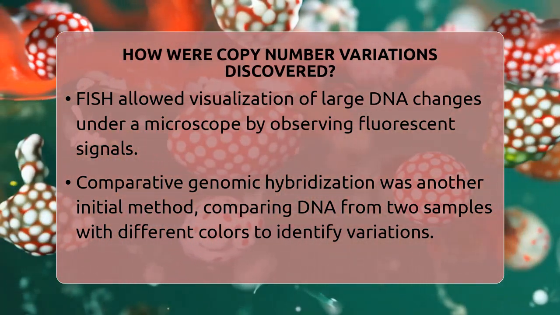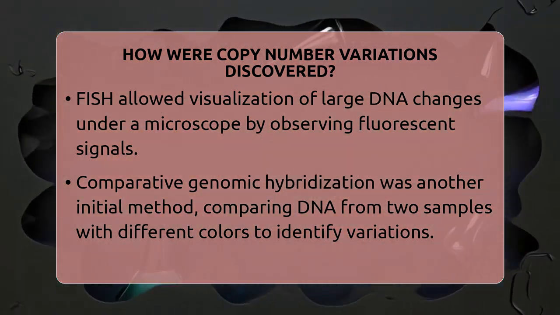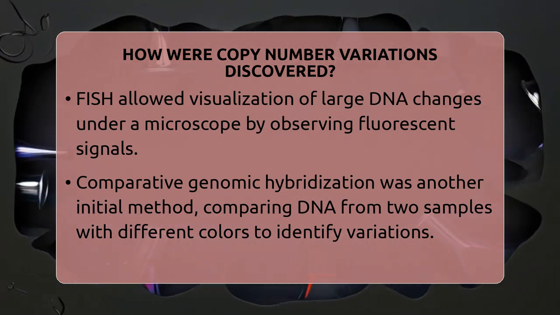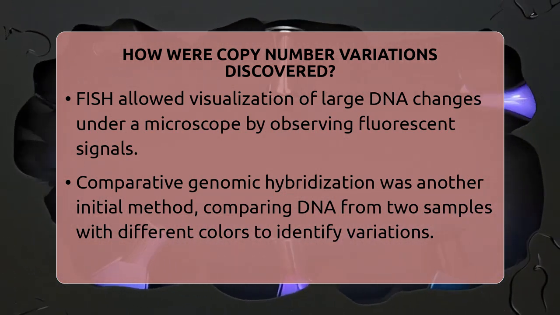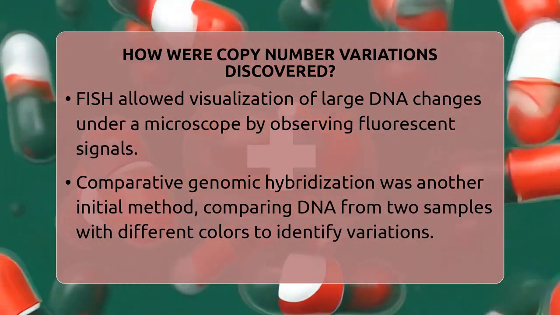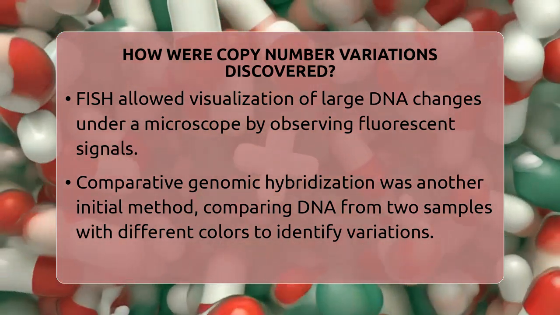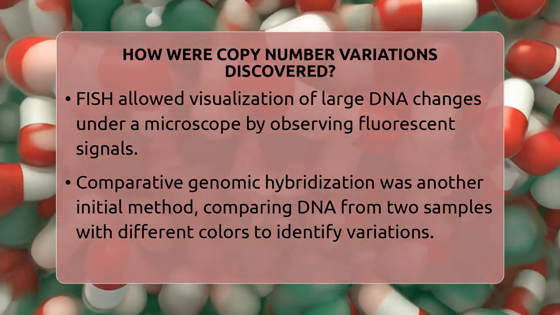It involves labeling the DNA with different colors and mixing them together. When the mixture is placed on a special slide, the colors tell scientists if a certain DNA segment is present in normal amounts or if it's missing or duplicated. This method helped reveal many copy number variations across the genome.